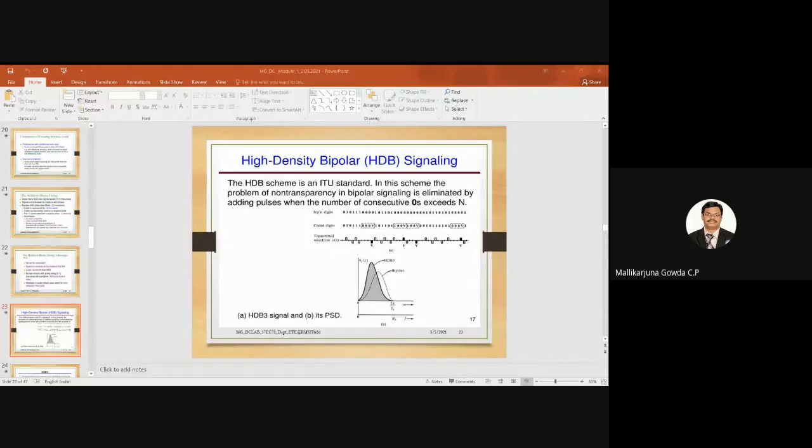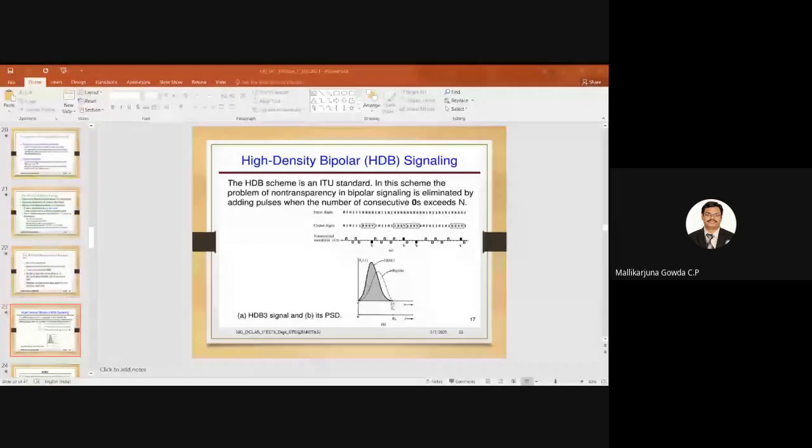Is it so? So can you take one more example? Yeah, this is one example I said. I will repeat once again. I will take up the next one also. See, this is my digital data, right? Looking at this digital data, since bipolar signaling is a non-transparent code, we are overcoming that problem by adding special pulses when the number of consecutive zeros exceeds the value of n. Here the value of n I have taken as 3.